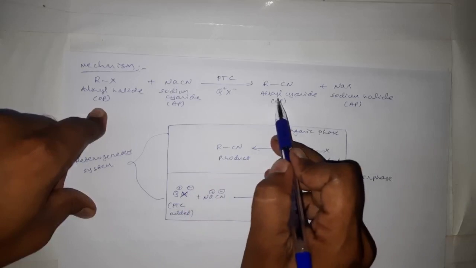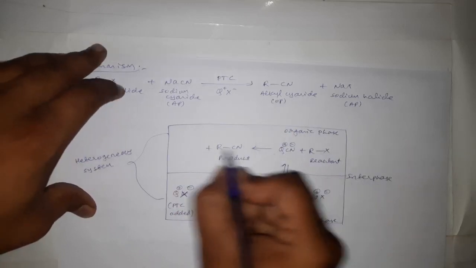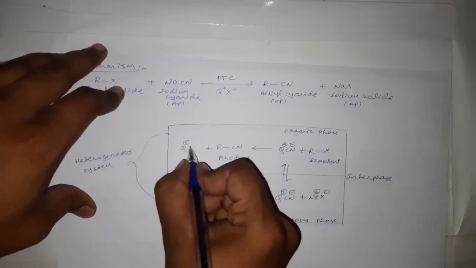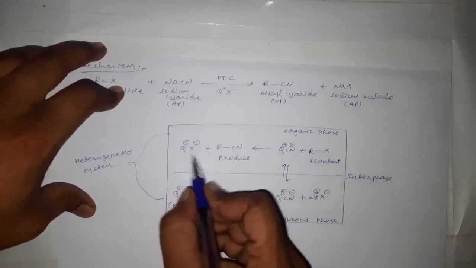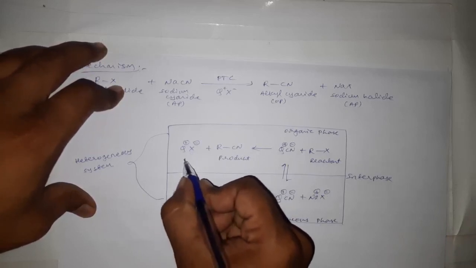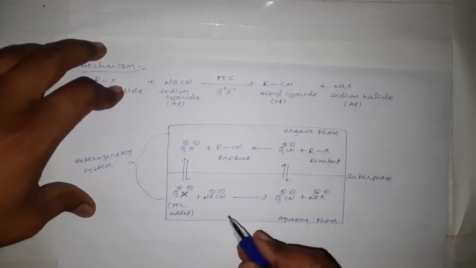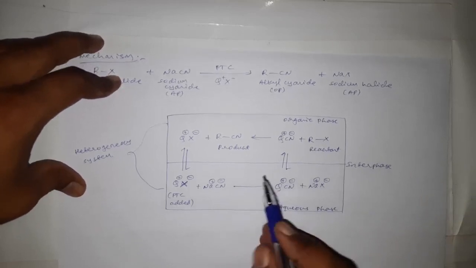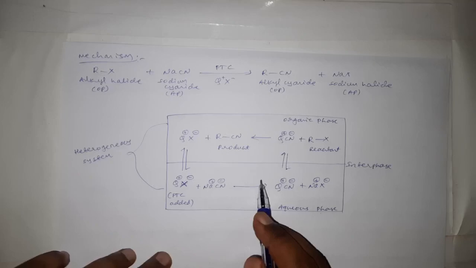See, this is our product, alkyl cyanide, and along with this one it will replace the CN with X, and here we will get Q plus X minus. Once again the PTC is reforming, and this PTC will now come to the aqueous phase, and it will start the cycle once again. Okay, see, this is the mechanism of use of amine salts as a phase transfer catalyst